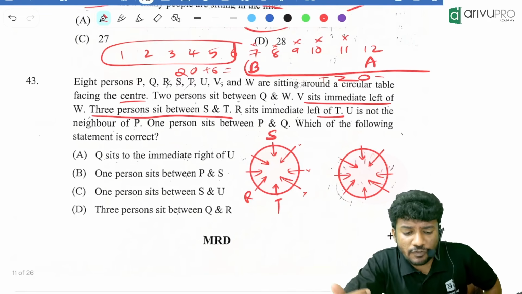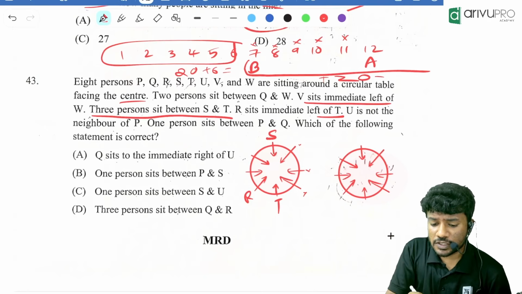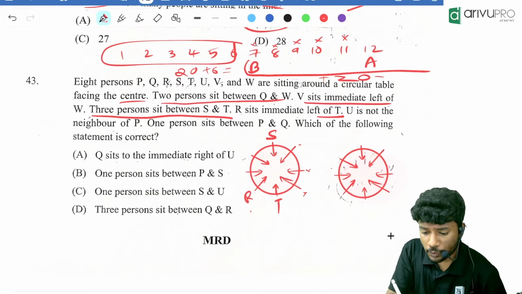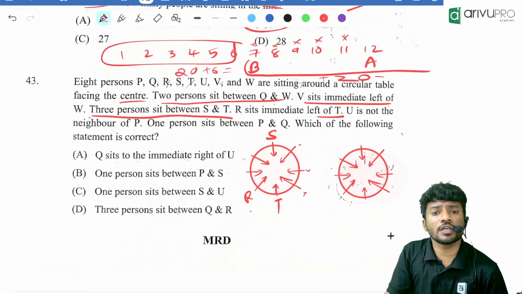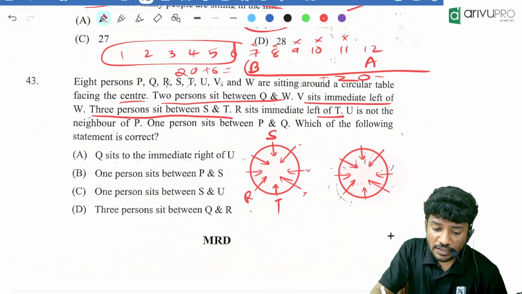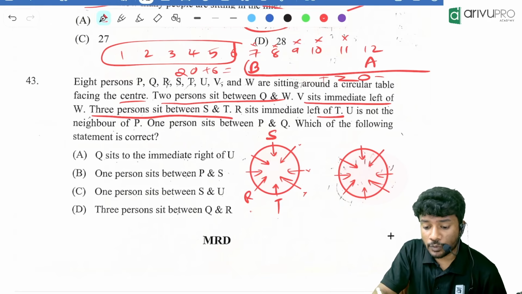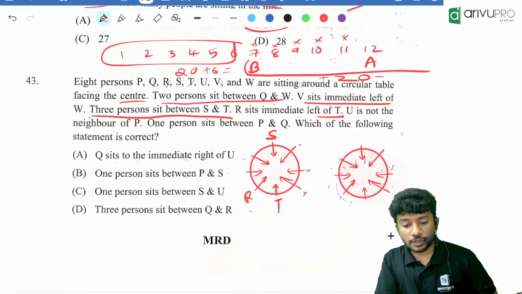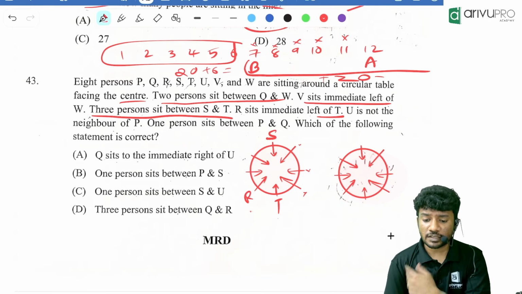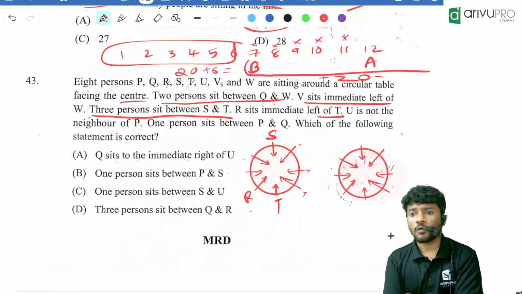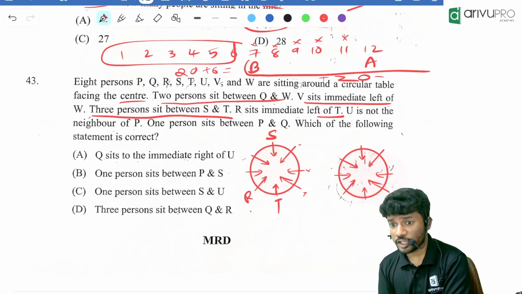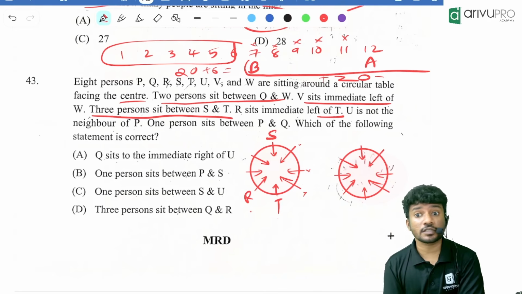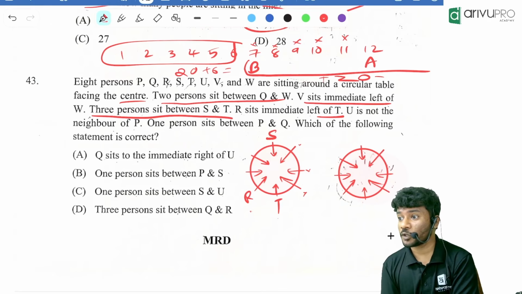Now what is the next statement we are going to check? Two persons sit between Q and W. Can you connect Q and W over here? No. V sits immediate left of W. Can you connect V and W over here? No. Now people, what will we do now? Everything is now contradicting us. What is then the next possibility? When you are stuck like this, what will you do next?